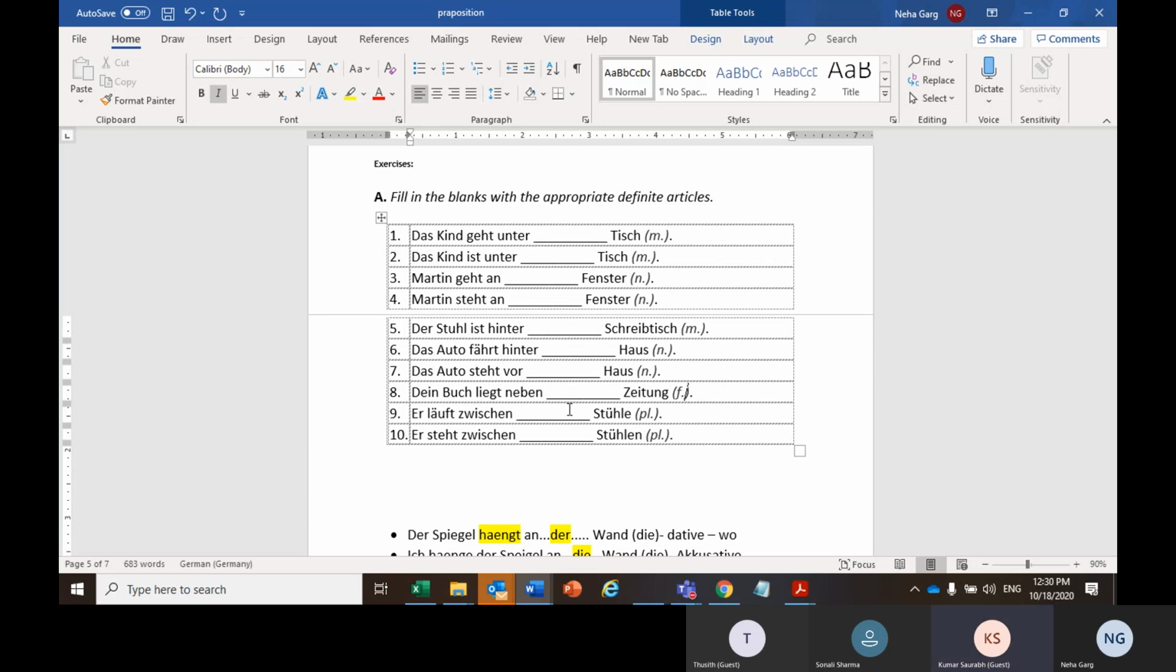Neha, can you just let me know for masculine what we use, der or die? I'm just confused. For masculine we use der. Yeah. And this, die, for feminine. Feminine. And this is for? Neutral. Saurabh, this is an A1 thing. Yeah, I'm just going through it. Okay, thank you.